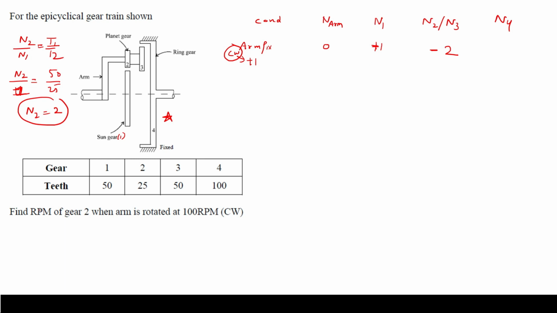Now we have to calculate the rpm of gear number 4, so I can write this relation: n4 by n3 equal to t3 by t4. Now t3 is given as 50 and t4 is given as 100, n4 we have to calculate, and n3 we have calculated as 2, so this is going to be 1 by 2 and 1 by 2, this is going to cancel, so n4 is going to be 1. Now as I have told you, basically gears 3 and 4 are meshing internally, so their rpm will be the same, and their direction of rotation will be the same.